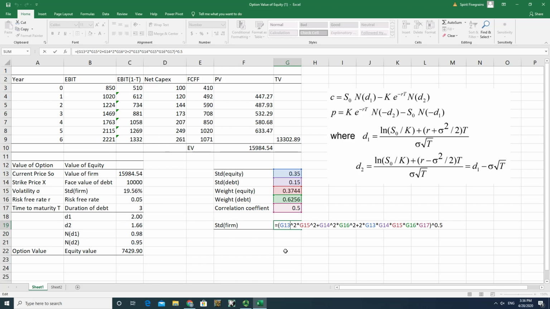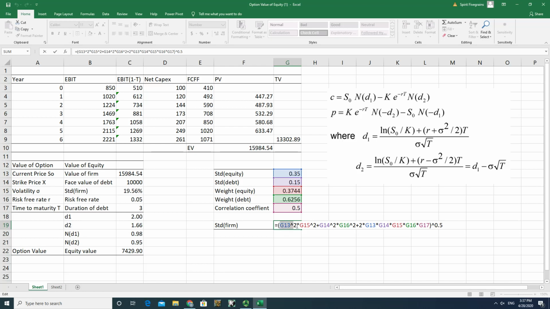Standard deviation of firm equals standard deviation of equity squared times weight of equity squared, plus the standard deviation of debt squared times the weight of the debt squared. And then you have a third item here: 2 times standard deviation of equity, standard deviation of debt, weight of equity, weight of debt, and 0.5.